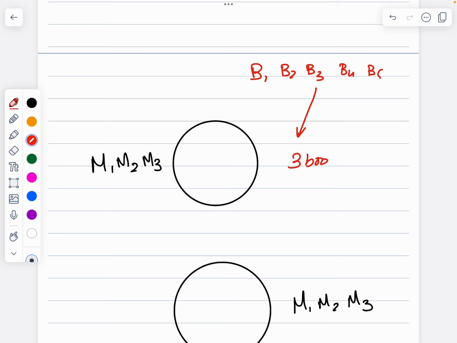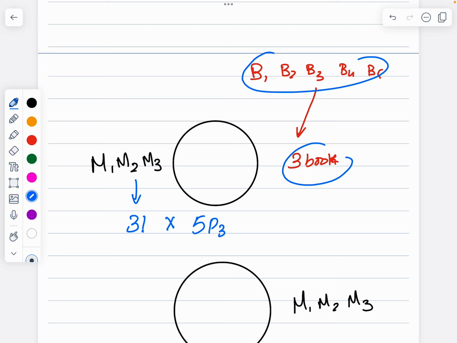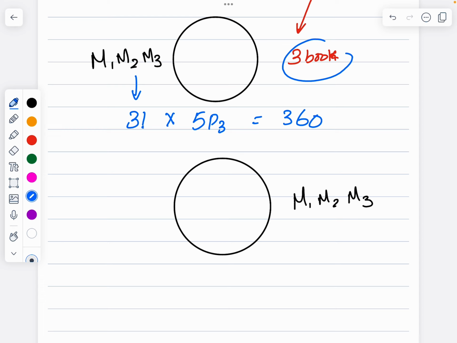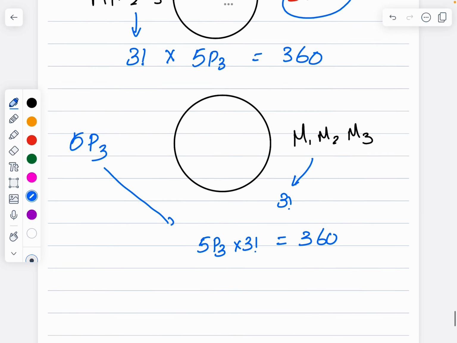This is done in 3 factorial ways, and out of 5, 3 can be arranged in 5P3 ways, which is 360. Similarly, over here also it should be 5P3 times 3 factorial, which is 360. So 360 plus 360 is 720.